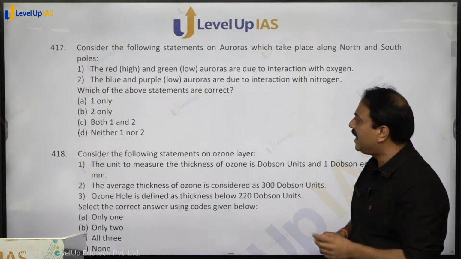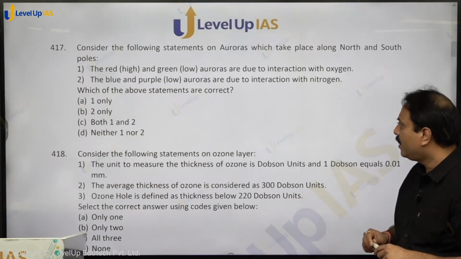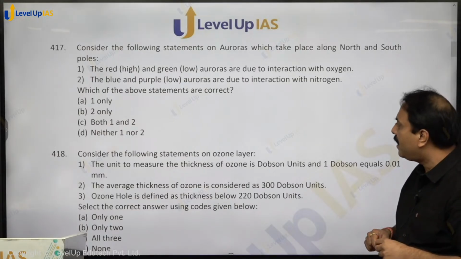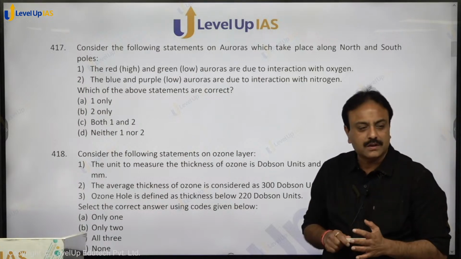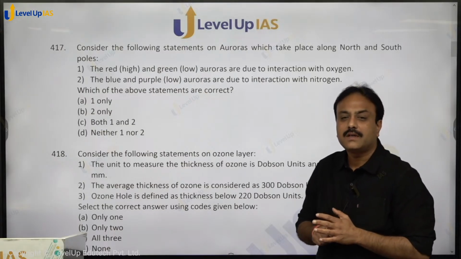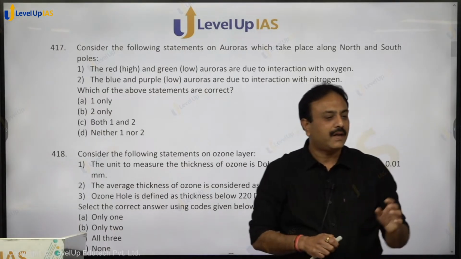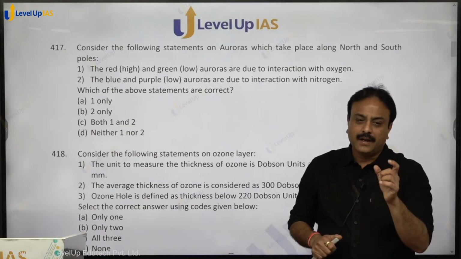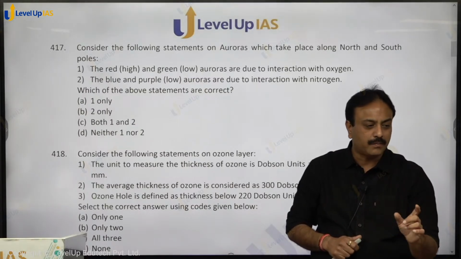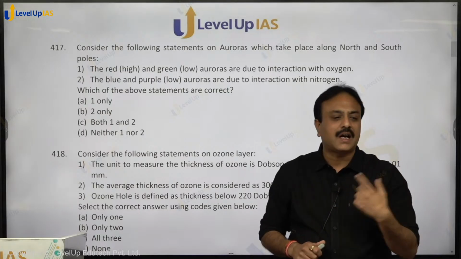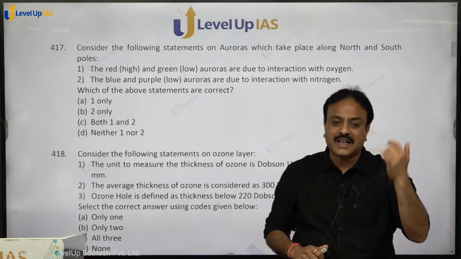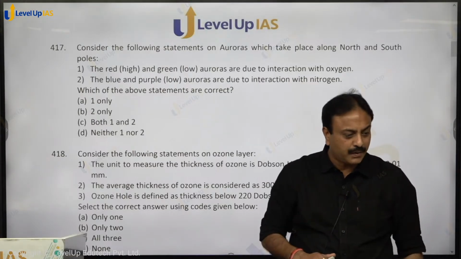So auroras, the red and the green color are due to interaction with oxygen. Blue and purple auroras are due to interaction with nitrogen. Any idea how auroras are produced? Solar charged particles are reaching the gases. The atoms are present there, not in molecular form but in atomic form. The electrons present in the outer shell of the atoms get energy and start moving. When they release that energy, at that time the color is produced.